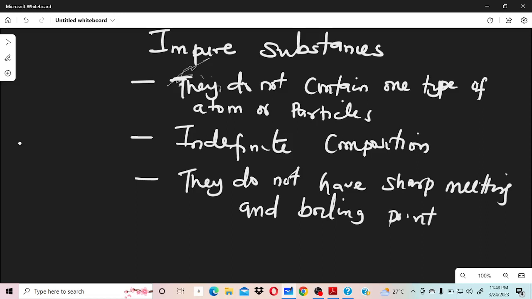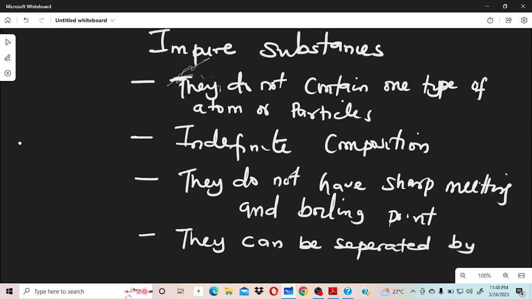And the last one, they can be separated by physical means. So these are characteristics of impure substances. For you to know impure substances, they will have these very particular characteristics.